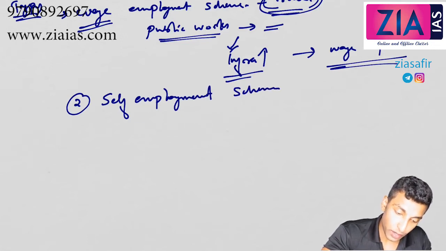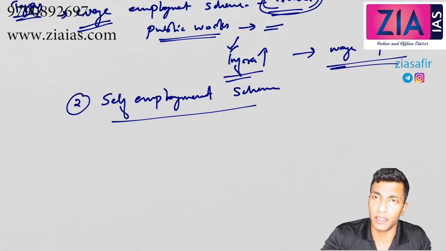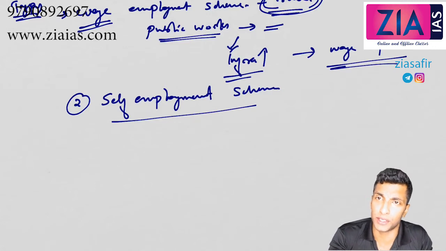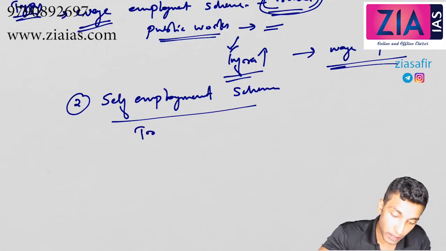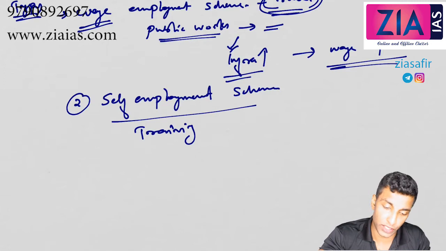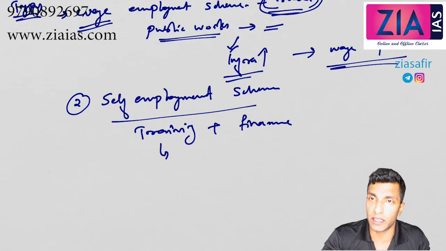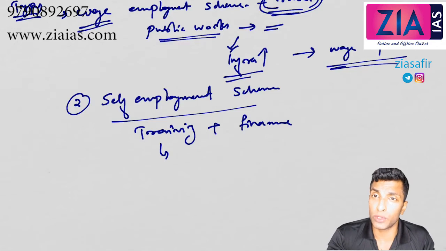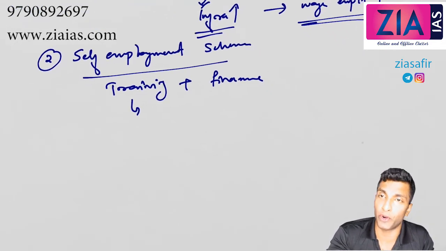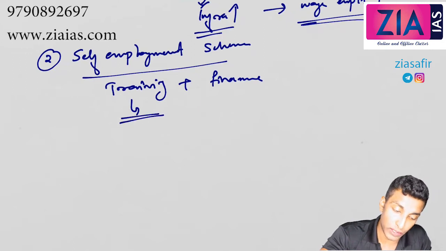The next type is the self-employment scheme. Here there will be two aspects. First the training part will be there. Individuals will be trained by government agencies, NGOs, etc. Then finance will be provided so that they can set up their own business entity, so self-employment can be created. Training is given to individuals or self-help groups. Self-help groups like Kudumbashree will also get the benefit under the self-employment scheme.